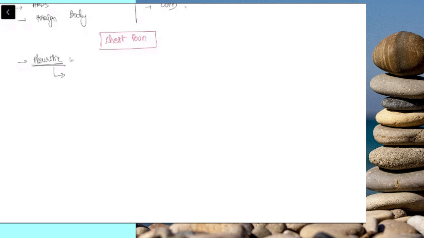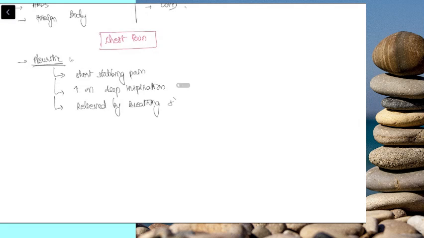That means the pain will be a short stabbing pain, increased on deep inspiration, and relieved by breathing shallow. That is, the patient doesn't breathe to the deep levels, or by lying on the affected side.